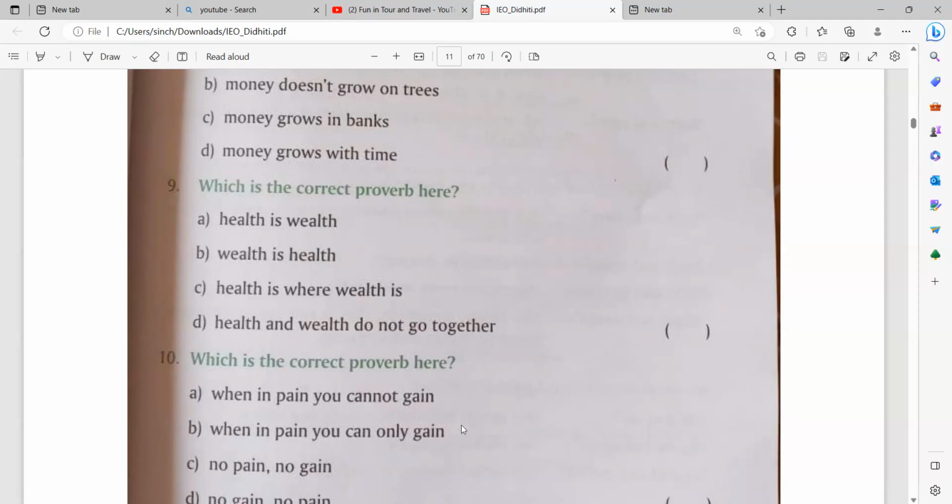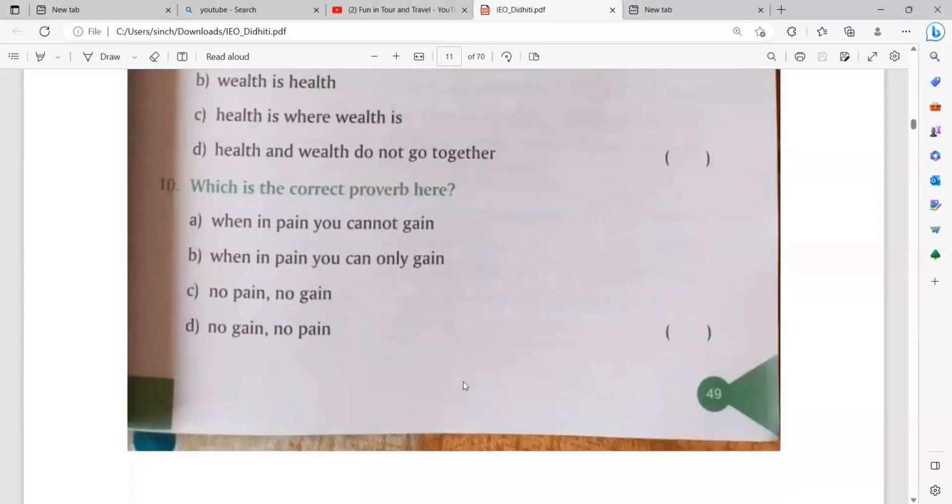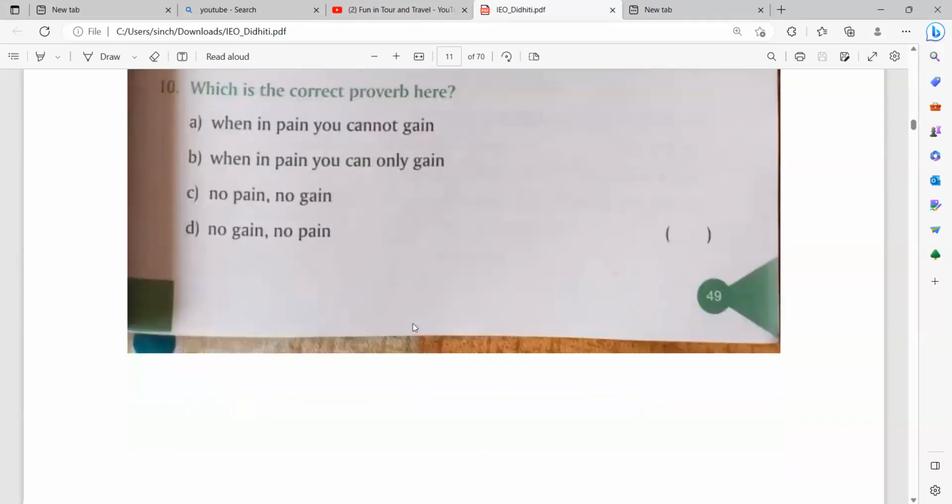It will be health is wealth. Which is the correct proverb here? When in pain, you cannot gain. When in pain, you can only gain. No pain, no gain. This is the correct one. Number C, no pain, no gain.